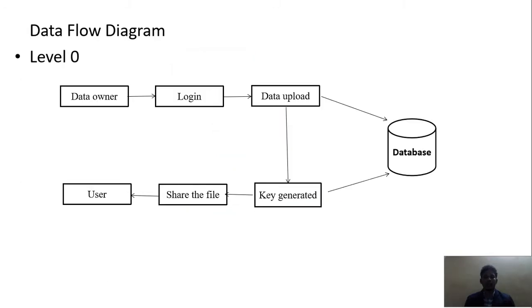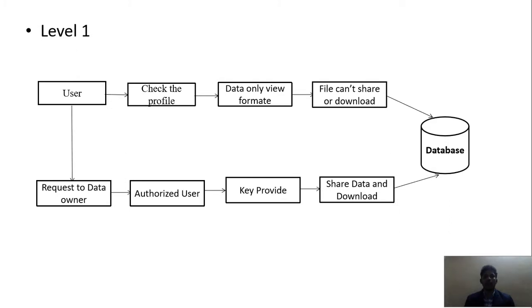Next, data flow diagram, level 0. Data owner, login, data upload. Next, the data owner uploads data to the database, and then only can he send the file to other users, by using the key generations and sharing the file to data users. Next, level 1. The user will check the profile, view the data format only, and the file cannot be shared or downloaded.